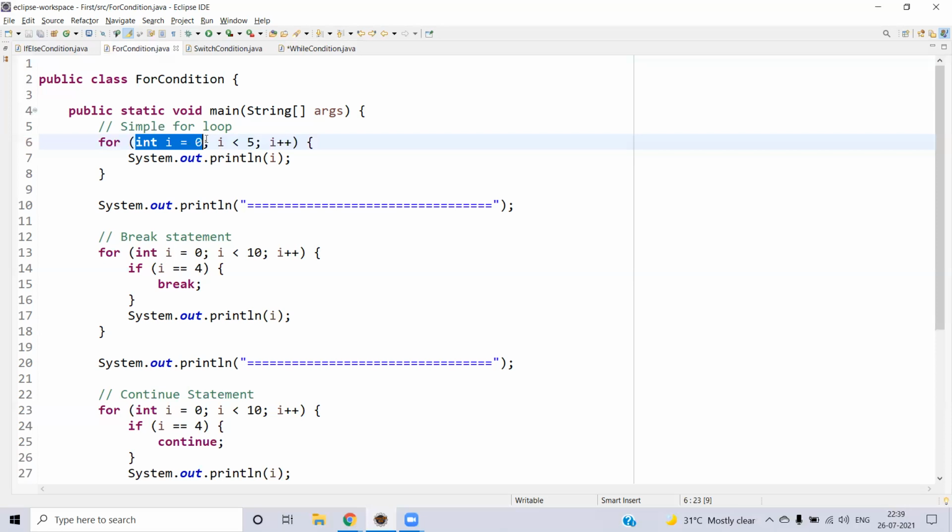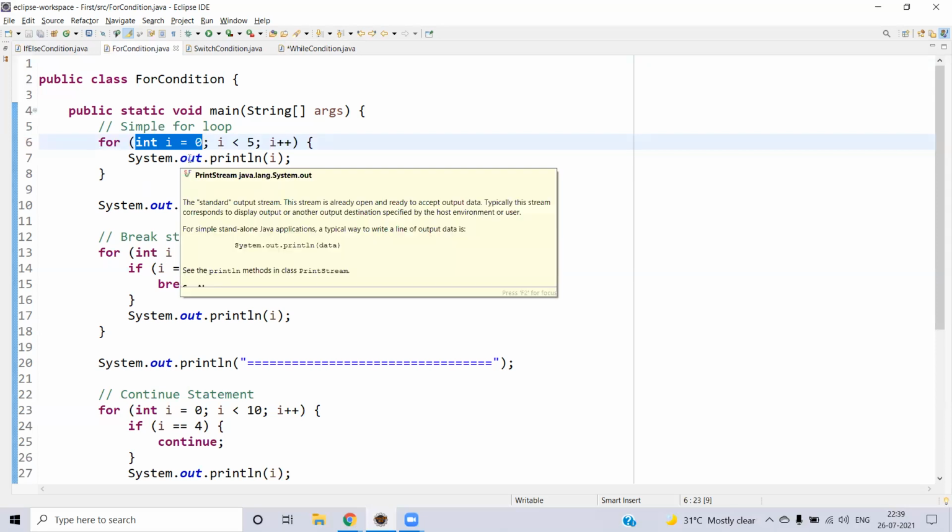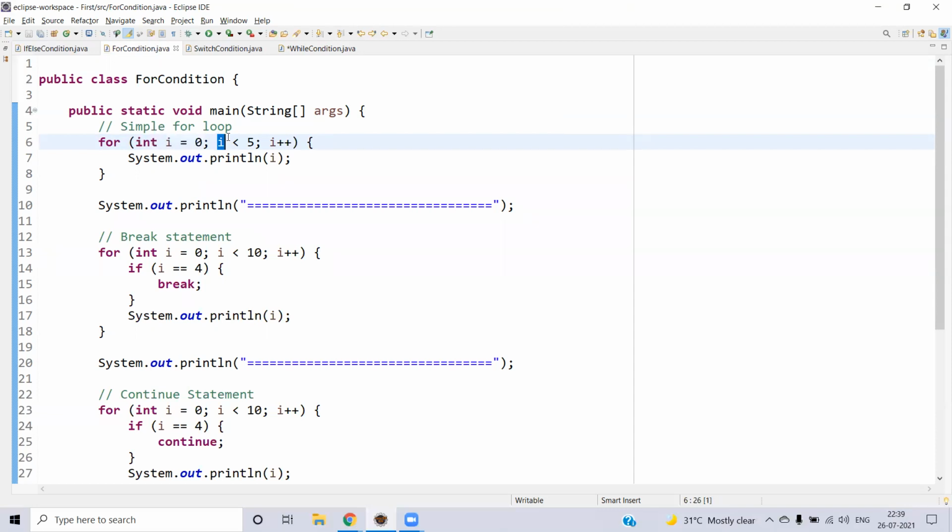For loop basically will be having three parts in the condition. So initialization, which will be executed only at the starting, and condition checking, it will be checking every time when it loops, and increment, it will be incrementing for every loop. For example, initially it will be set to i equal to 0, then it will be checking i less than 5. Yes, it's true. Then it will execute the statement, then it will increment, then again it will start with the condition checking. So this loop will continue until the condition becomes false. So obviously i will keep on incrementing so that it will be executing 5 times, because 0, 1, 2, 3, 4. When it becomes 5, 5 less than 5 becomes false, it comes out of the loop.